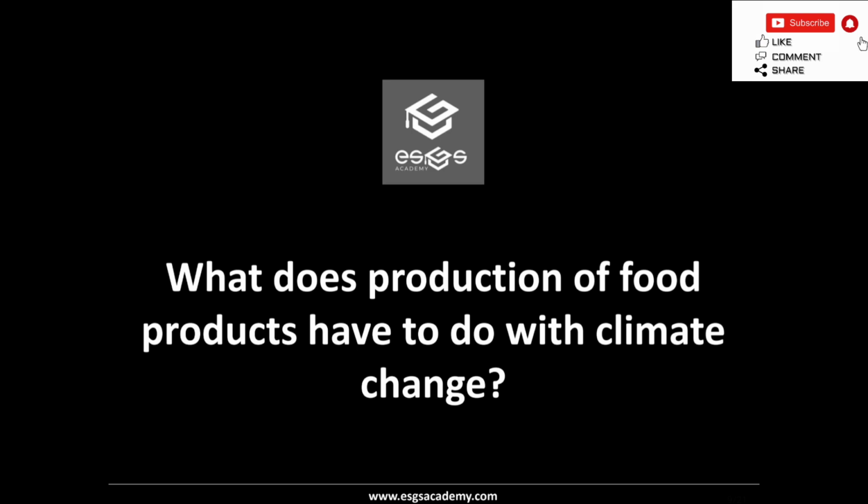Economic development and population growth are leading to greater meat and dairy consumption worldwide, making livestock a rising contributor to climate change. There are ways to reduce greenhouse gas emissions from livestock operations, including capturing methane from manure and changing animal feeding practices. This will lead to certain reductions in greenhouse gas emissions.